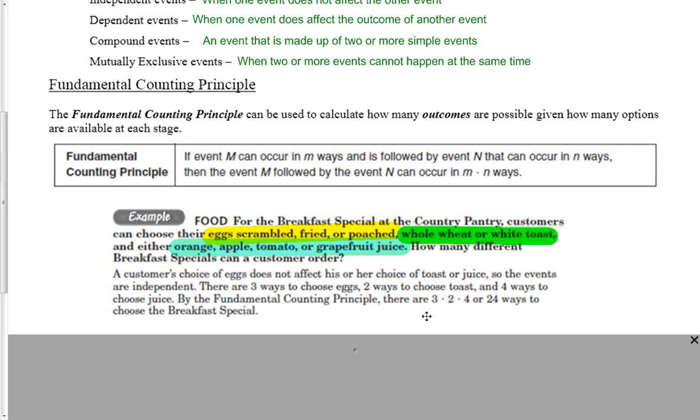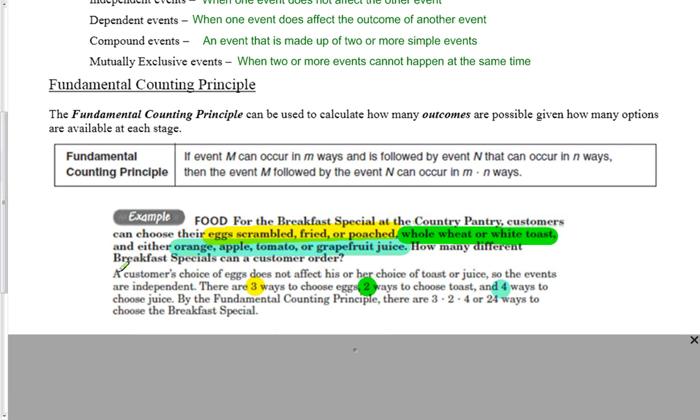And so what we're going to do is take how many options they have of each of these and multiply them together. And that's what they're doing down in the little solution here. There's three ways to choose your eggs. You can have scrambled, fried, or poached. There are two ways to choose your toast. You can have either whole wheat or white toast. And finally, there are four ways to choose your juice. You get the orange, the apple, tomato, or grapefruit.